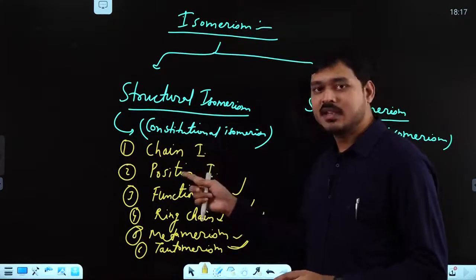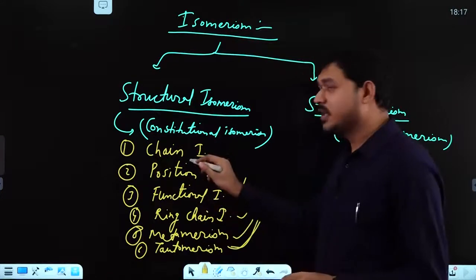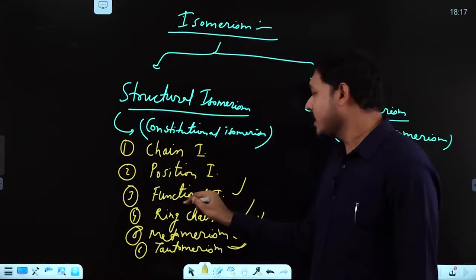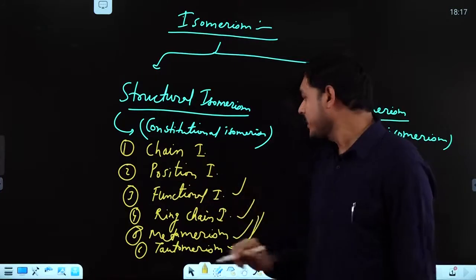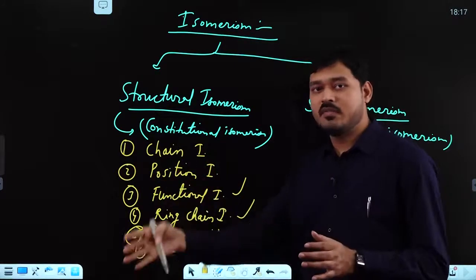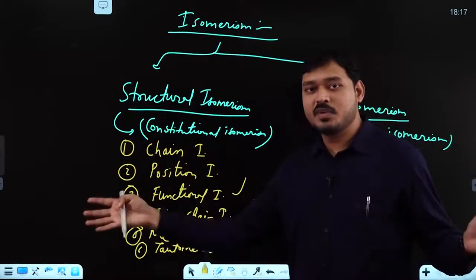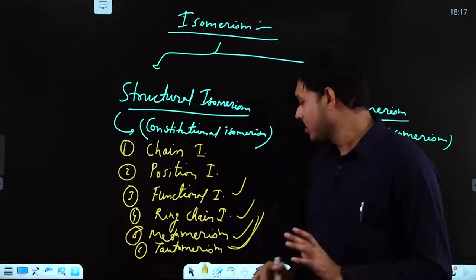As the name says, that will be different. Chain isomerism, chain different. Position isomerism, position different. Functional group isomerism, functional group different. Ring chain, one will be ring, one will be chain. Metamerism, bivalent groups, both sides will be different.